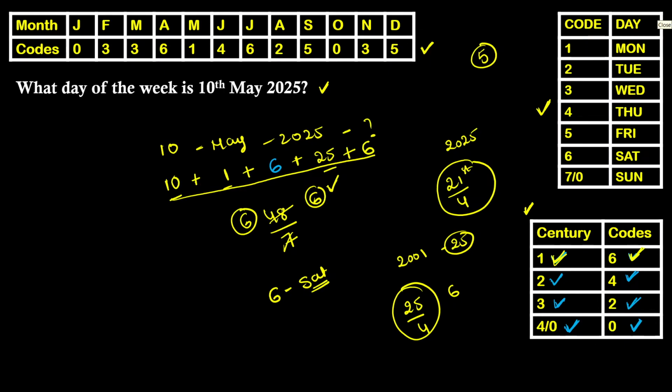So this is how we calculate and find the given date. So what day of the week is 10th May 2025? This is how we solve it.